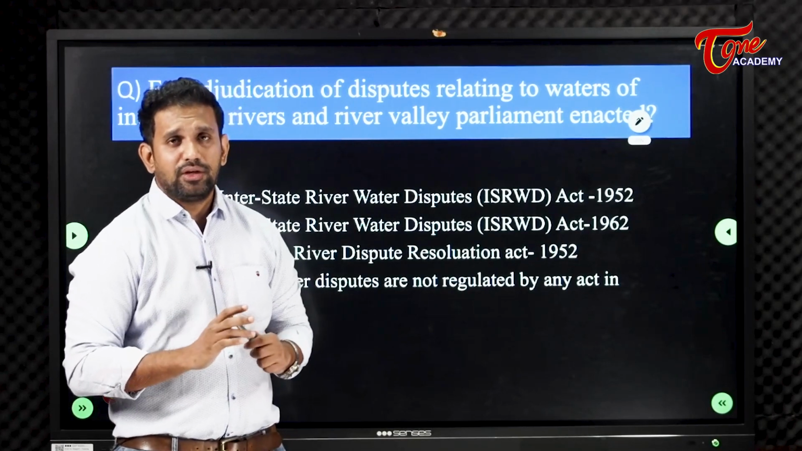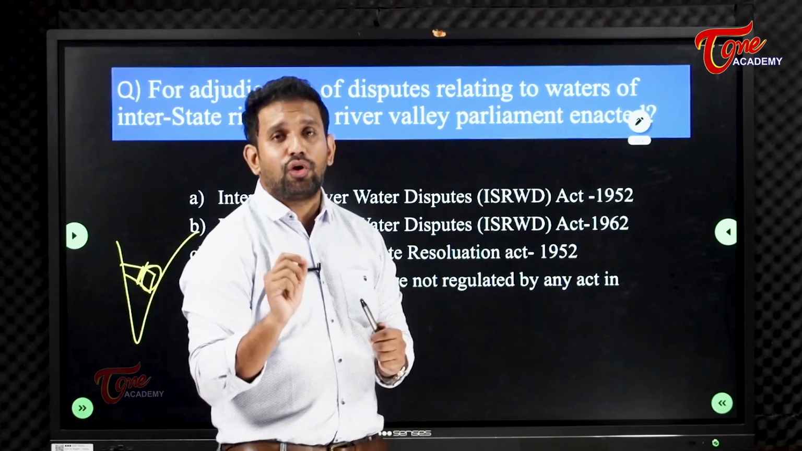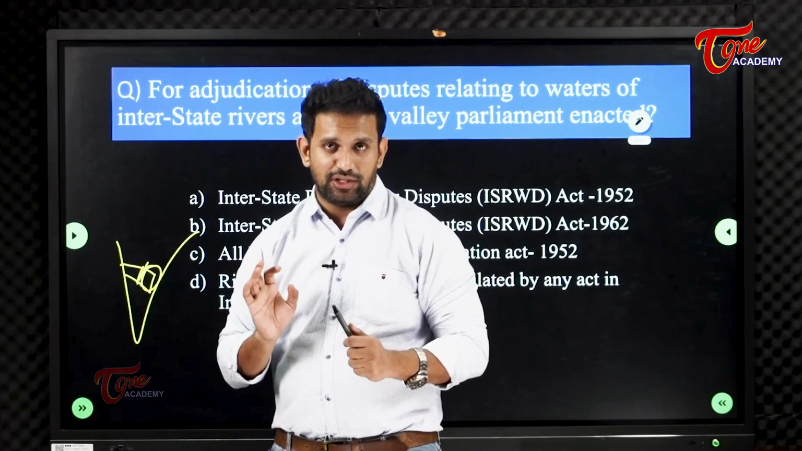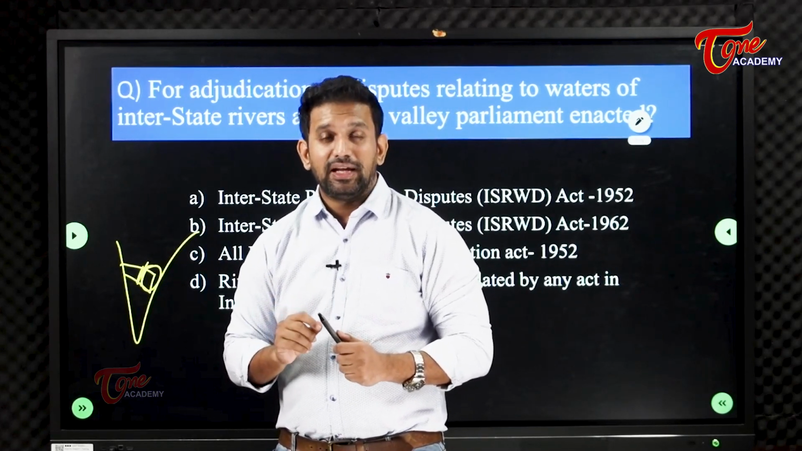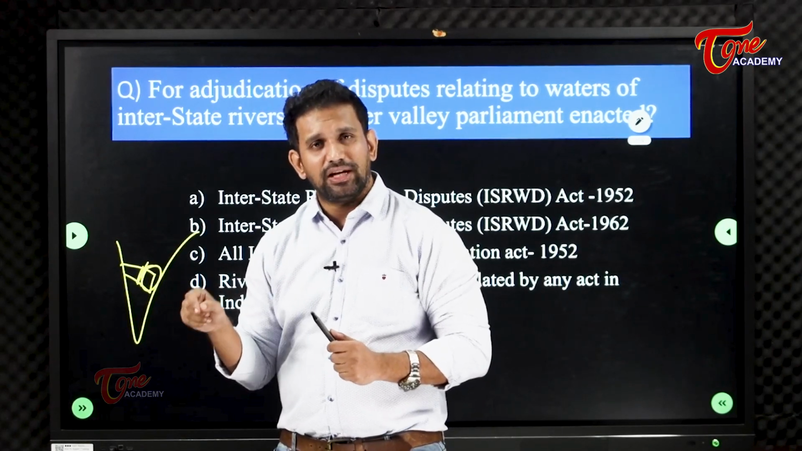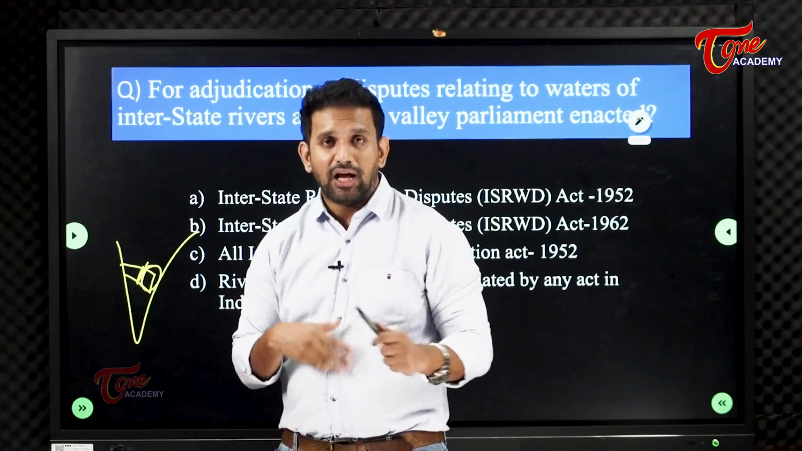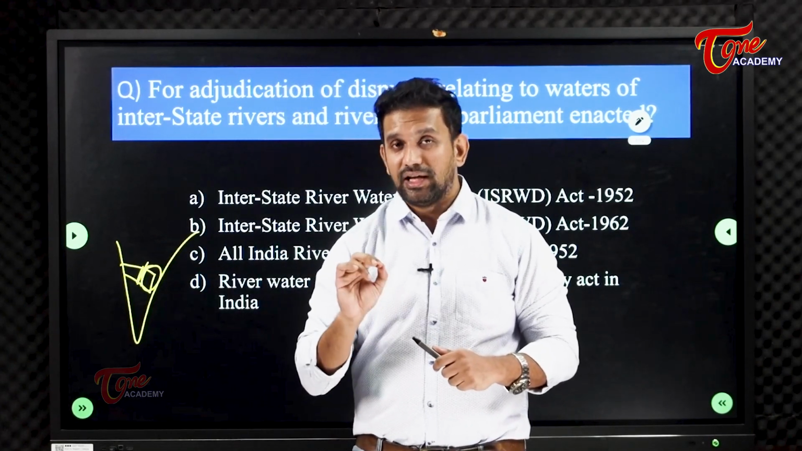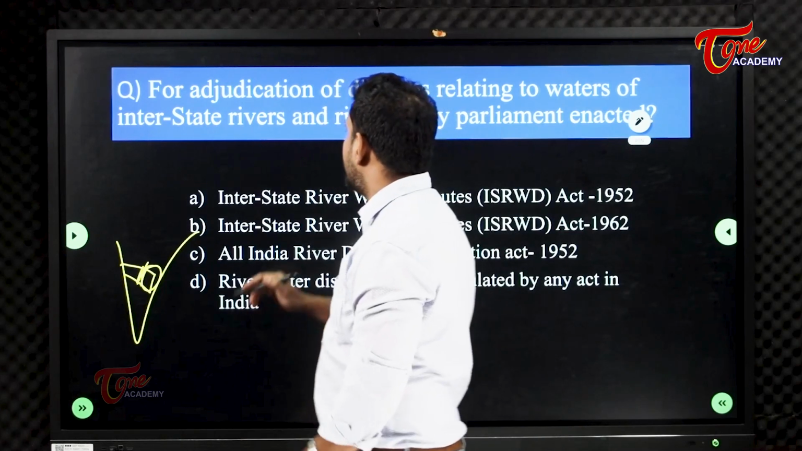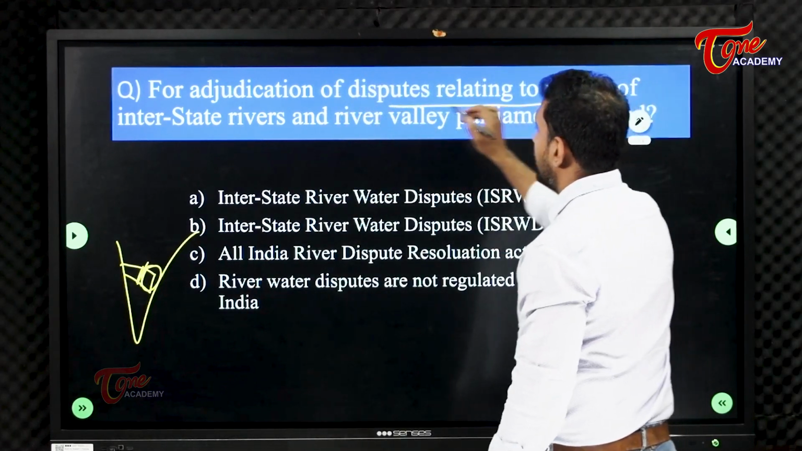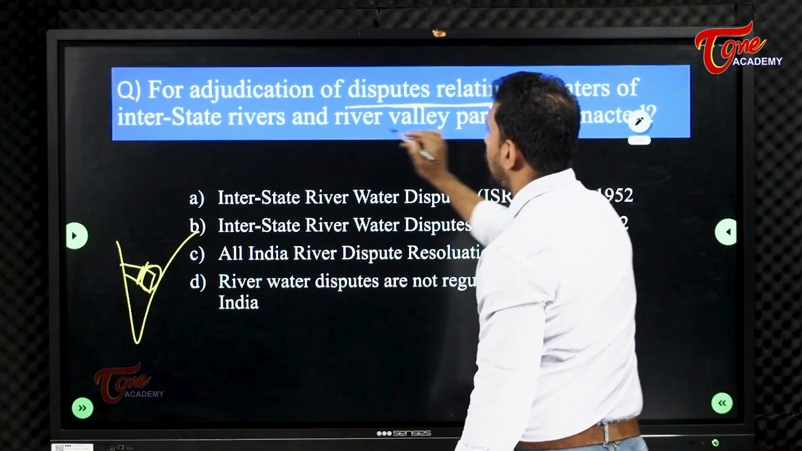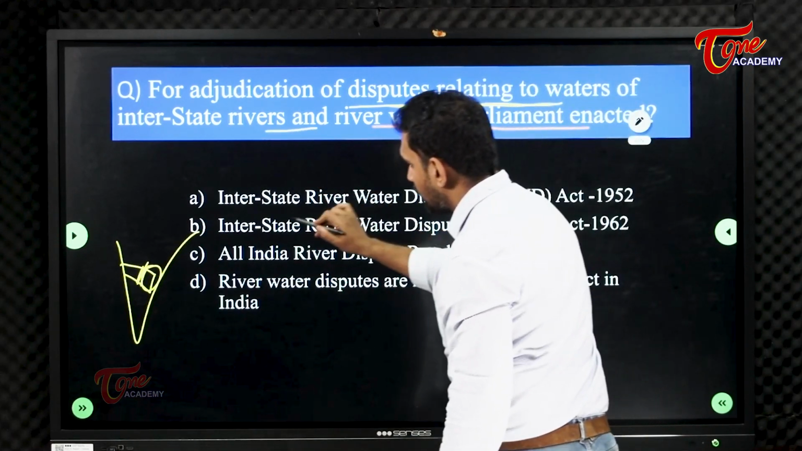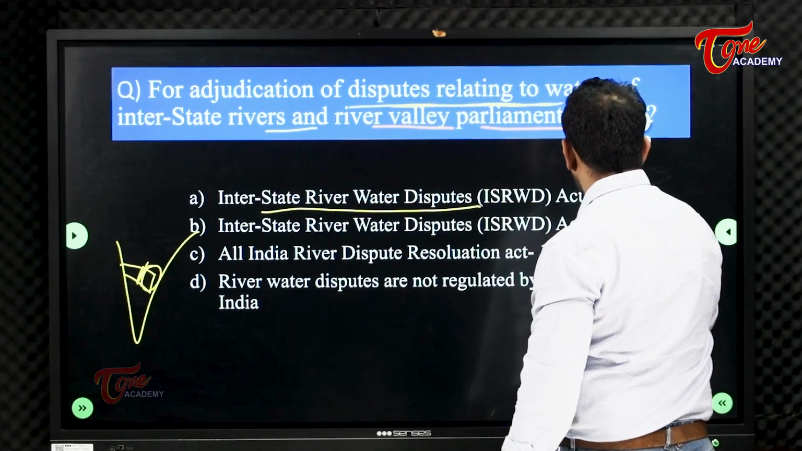So to solve the disputes with regard to water sharing between and among the states, how is it governed? Is it mentioned in the constitution? No. Then how could the river disputes be solved? For that purpose, a separate act has been legislated by the parliament. It is called adjudication of disputes. For the adjudication of disputes relating to waters of interstate rivers and river valleys, parliament enacted which law? Interstate River Water Dispute Act 1952,